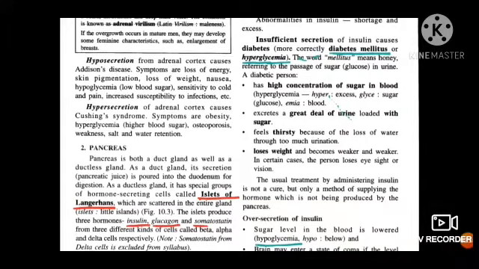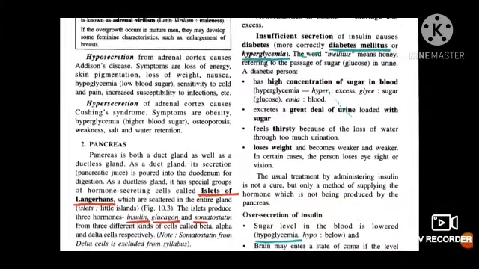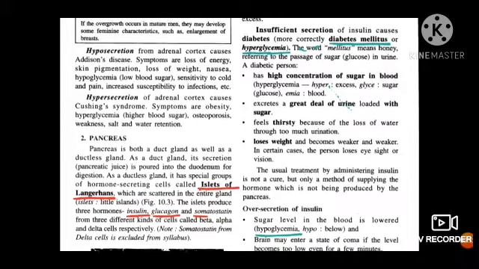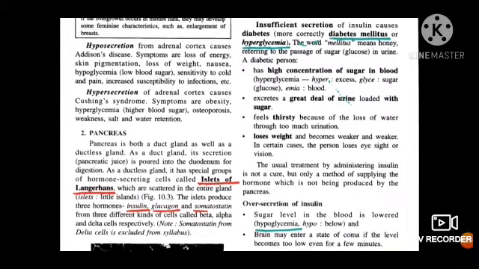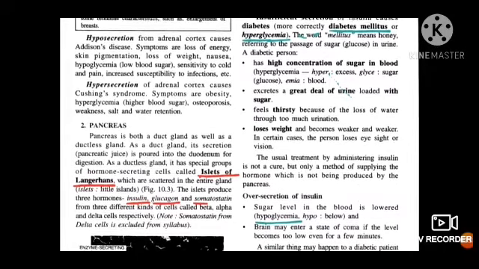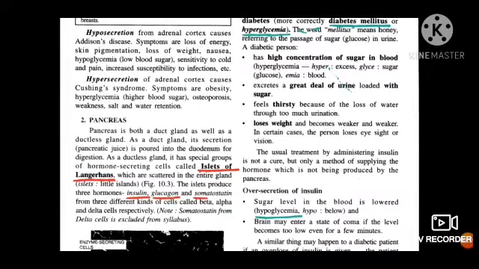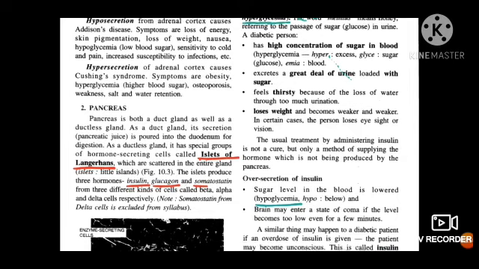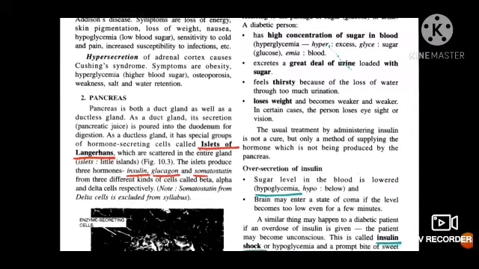High concentration of sugar in the blood, which is called hyperglycemia. Secretes a great deal of urine loaded with sugar. A person will feel thirsty because of loss of water through the much urination, and body weight will be lost and the person becomes weaker. And slowly it can affect our other organs like eyesight, etc. So a usual treatment we give to such a person is administering them insulin. So it is just a method to prevent but not a cure.